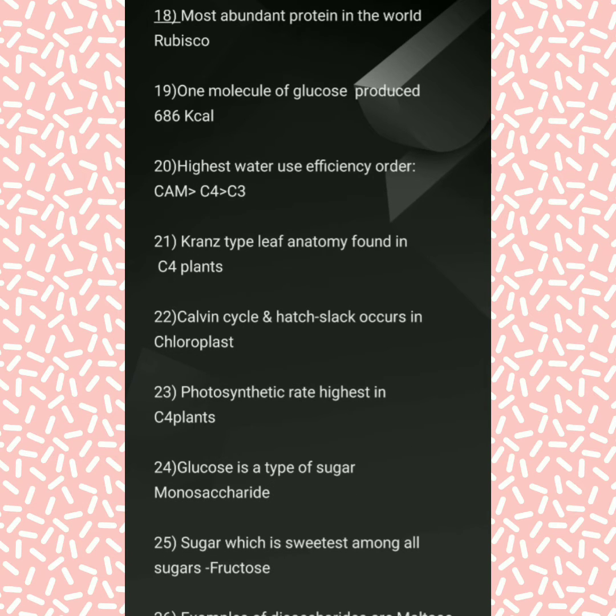Now photosynthetic rate is highest in which type of plants? So C4 plants. Kranz type of leaf anatomy is found in C4 plants. Photosynthesis rate is highest in C4 plants.